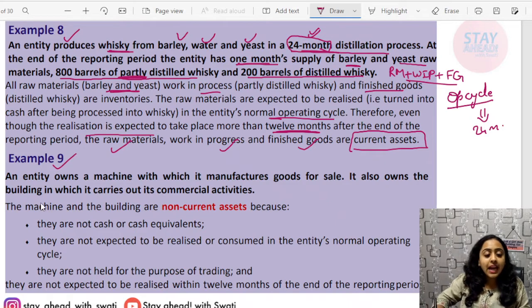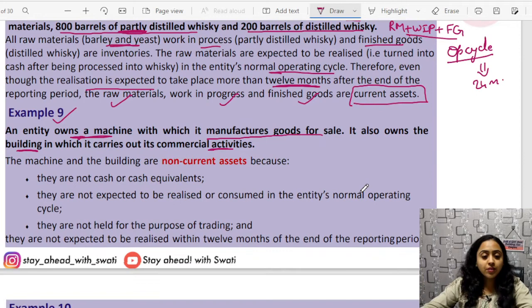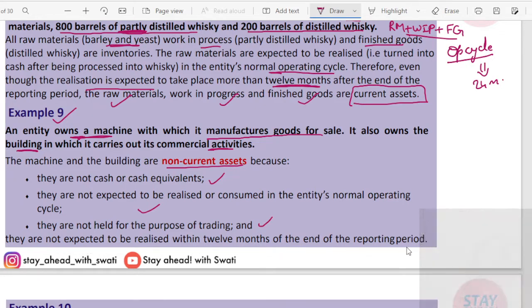Next example: an entity owns a machine with which it manufactures goods for sale. It also owns the building in which it carries out its commercial activities. So machine and building, there are two assets. These all are non-current assets because they are neither cash and cash equivalent, nor expected to be realized in the normal operating cycle. They are not held for trading purpose, and therefore they are not expected to be realized within 12 months of the end of the reporting period. So therefore the machine and the building both are non-current assets.